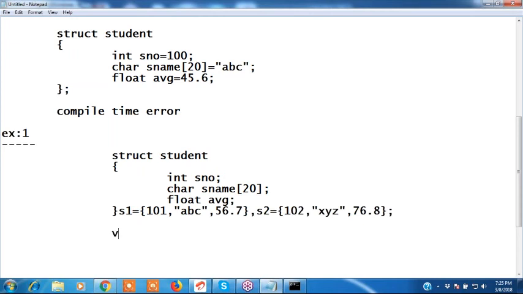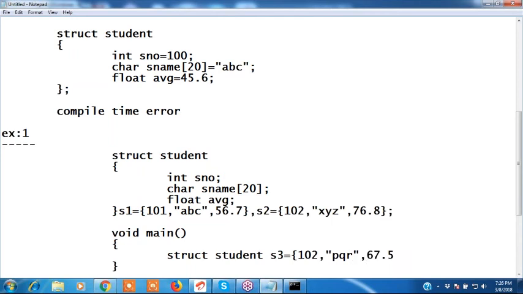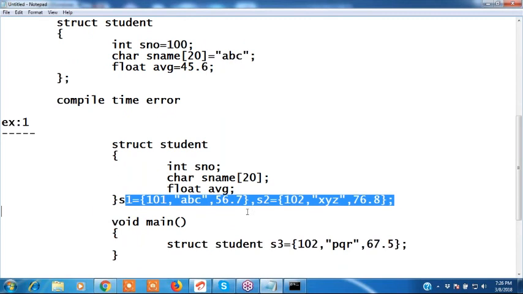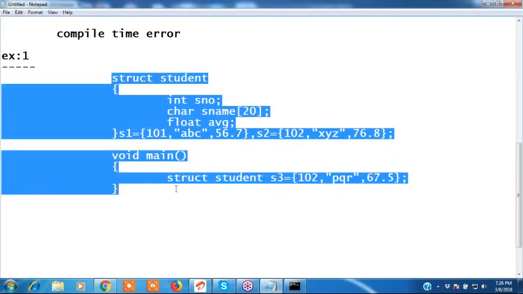Two global variables. How to create local variables? Local variables also we can create. You know that the data type is struct student. Variable name is s3. We can write like this: 103, PQR, student name is PQR, and average 67.5. This is valid, right? We can create a structure variable in this manner. It is a structure initialization. Write this structure initialization.